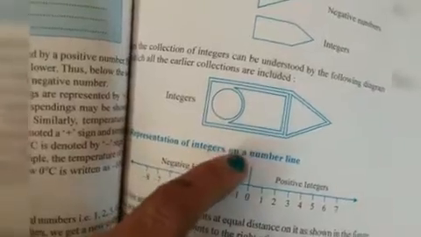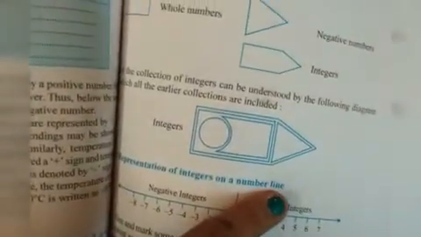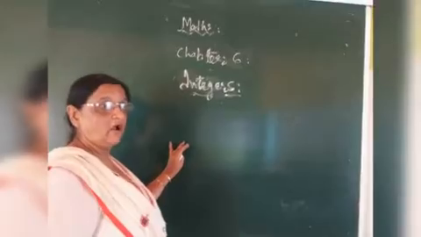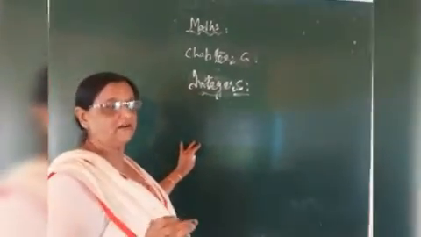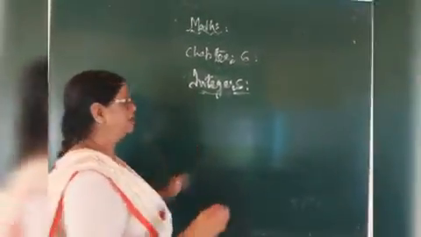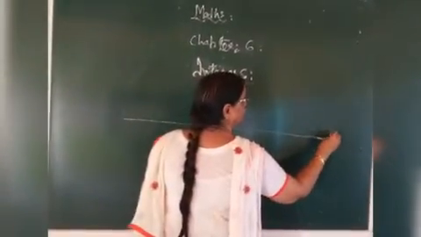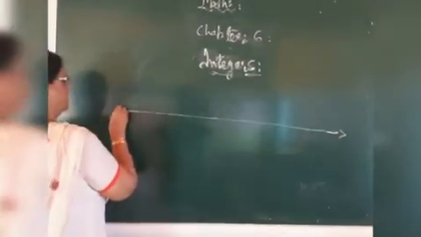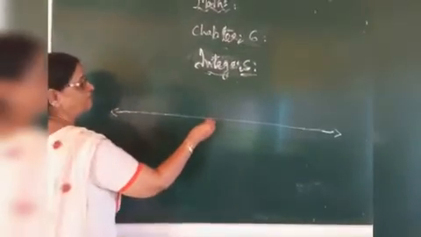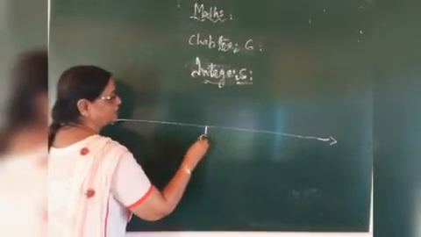And now we will start the representation of integers on a number line. We will learn how to represent numbers on a number line. For that, you have to draw a number line. In the middle of the number line, 0 will come.